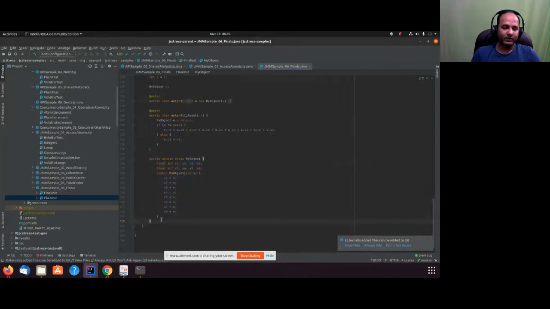What it will be in a typical scenario is maybe I have a bank account object here, and I'm initializing the bank account. Maybe I have something else, a book object, a library object, a real world object. And then I'm going to be initializing this, and I do a few other things also on top of that. But when I'm trying to test it from the point of view of JCStress, what I would like to do is I'll just keep the bare minimum things.